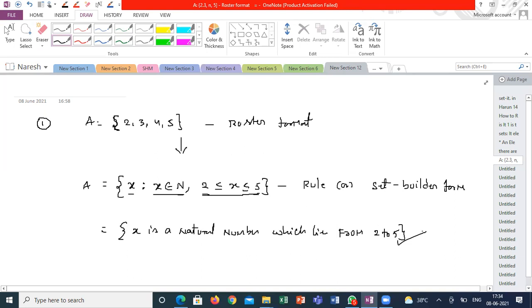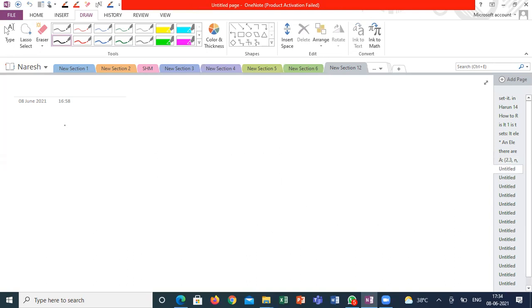So if I'm giving the set builder form, is it possible to write the roster format? Sometimes, not always. I am giving a set builder format. Let's see.